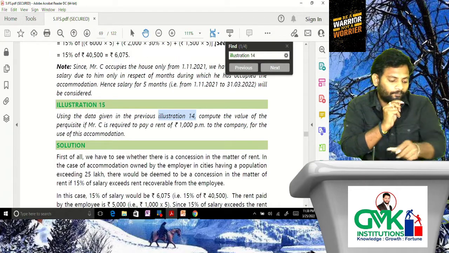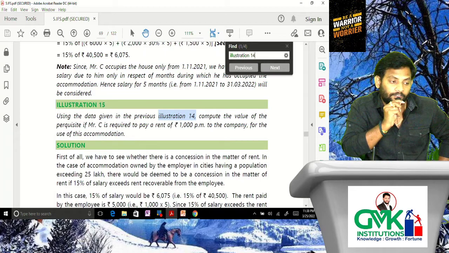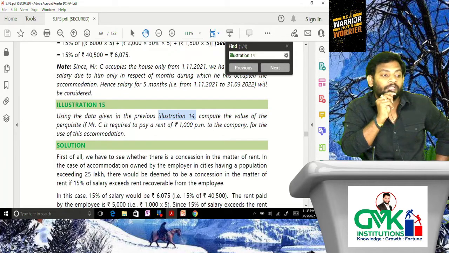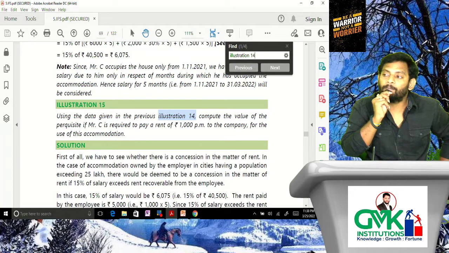Using the data given in the previous illustration 14, compute the value of the perquisite if Mr. C is required to pay a rent of 1,000 per month to the company for the use of this accommodation. If he is paying 1,000 rupees per month, does it mean it is rent free or concessional? It is concessional. Then how to determine TVF benefit towards concessional accommodation?